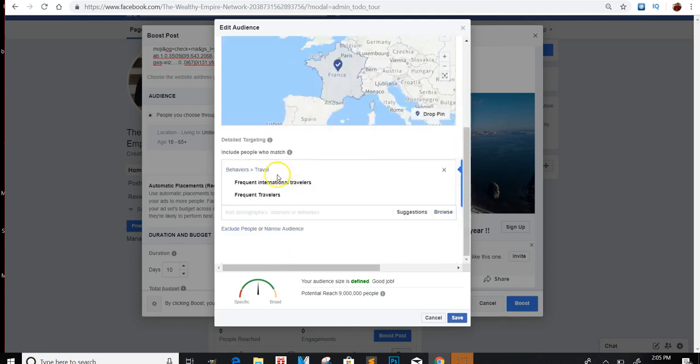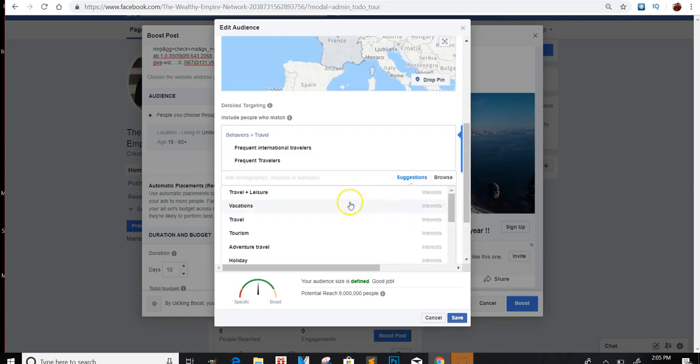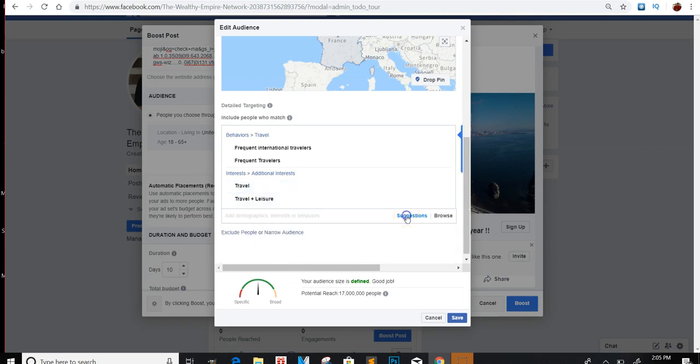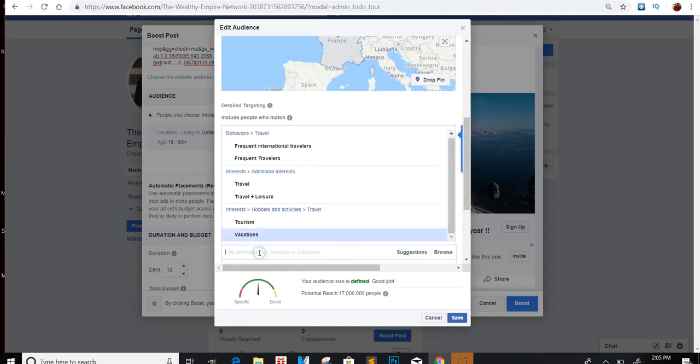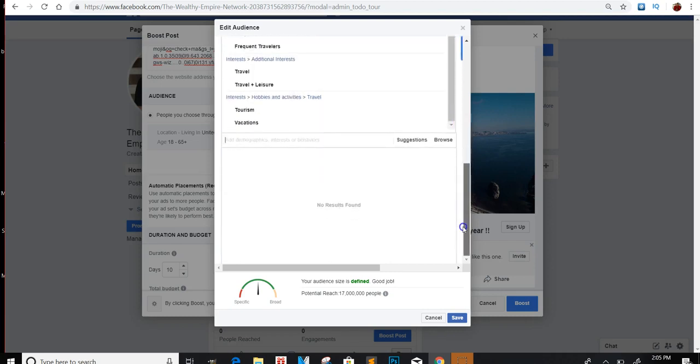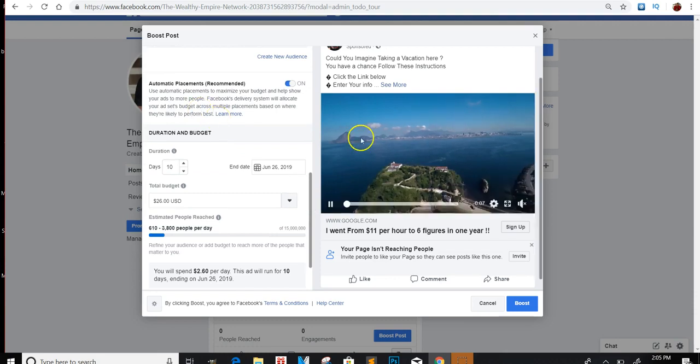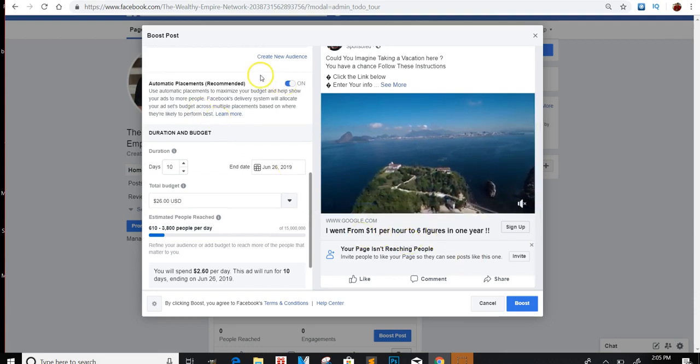Okay, let me come down here, if it lets me. Travel and leisure, travel. We want to do tourism, of course, vacation. Just a bunch of different keywords that match, right? That actually go with what you're doing, things that people would look up. So now you have those, right? You can do as many of those as you want, but just make sure it goes with what you're doing. Okay.